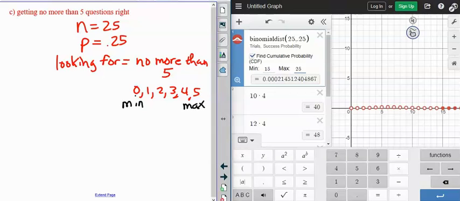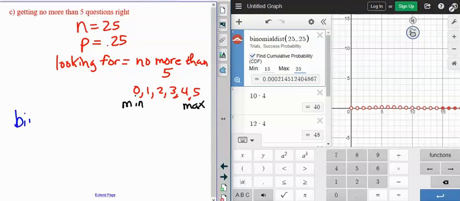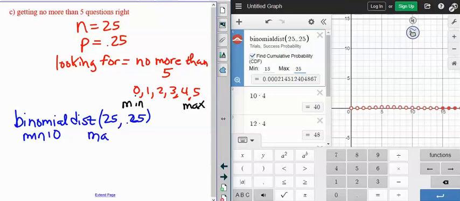When we do our binomial distribution, we're going to put that in Desmos just like that. So we put 25 in, that's your n, 0.25. Then our min is 0. Oh, sorry, and our max is 5.